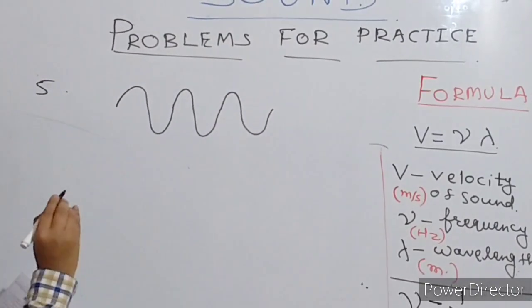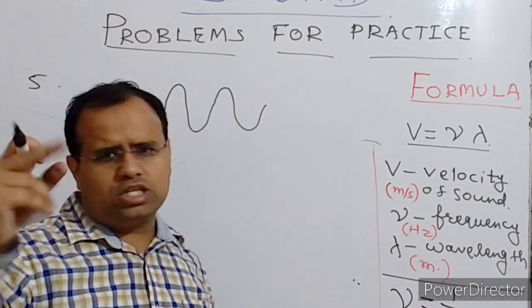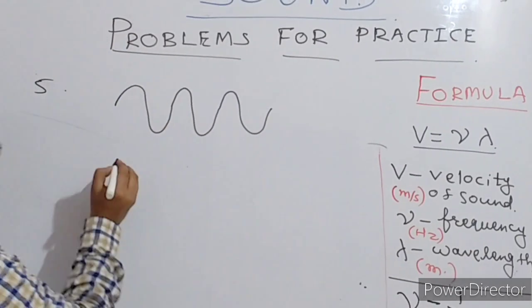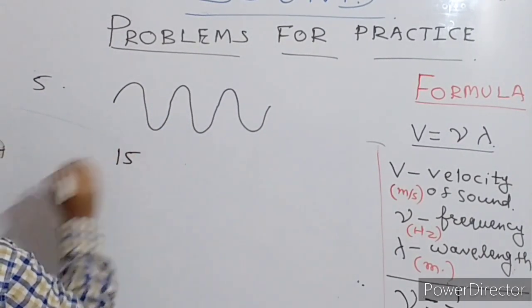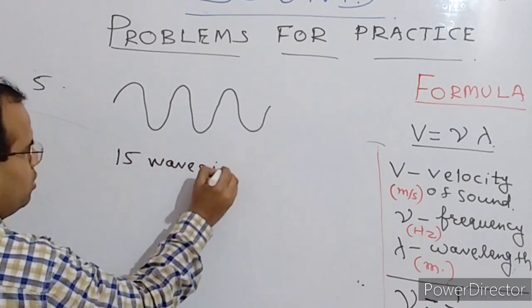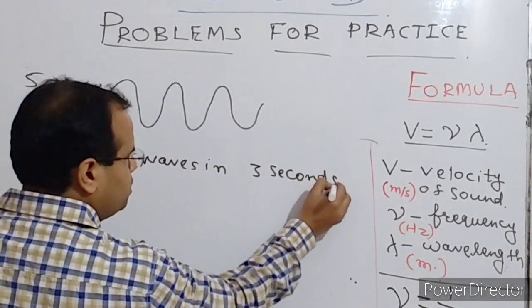So the number of waves or oscillations is 15, in how much time? In 3 seconds. So you can write 15 waves in 3 seconds.